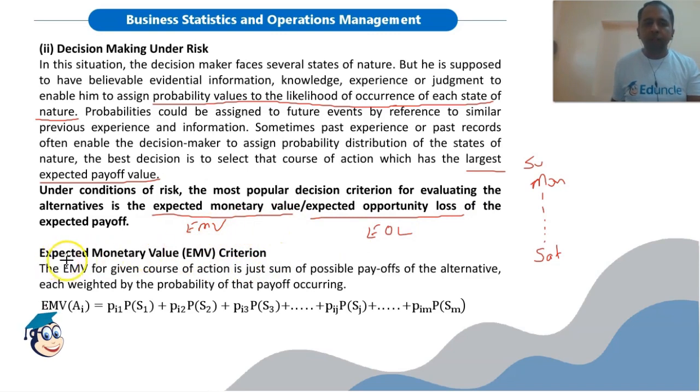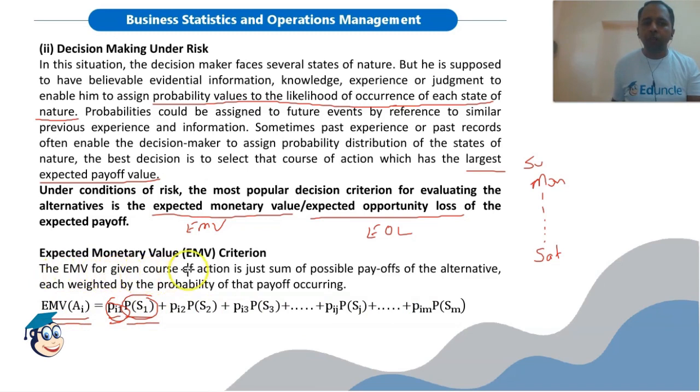The first is the expected monetary value criteria. So what we are doing in this criteria, we are multiplying the probabilities that we have assigned to each outcome with the possible payoff of that particular course of action. So here P1 is the probability associated with the first outcome, and the payoff is that of that particular outcome. So we will multiply the probability of each outcome with the payoff, and we will add all these. This will be the expected monetary value of that course of action.